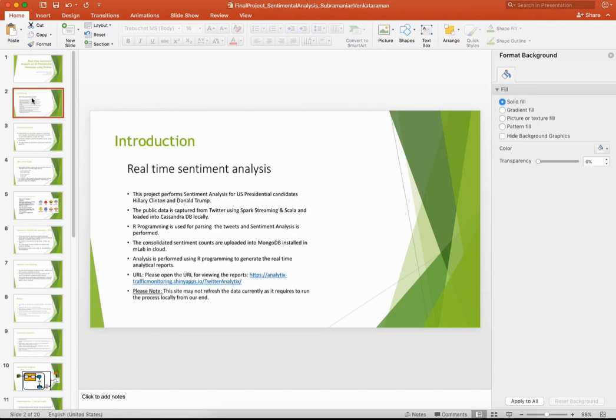Then we also run R programming, which parses the data loaded into the Cassandra DB, performs sentiment analysis, and calculates the sentiment analysis count in the form of a line graph or bar graph, carried out by a program which is uploaded in Shiny App Server. We are going to see the demo of the execution at the end of the presentation.